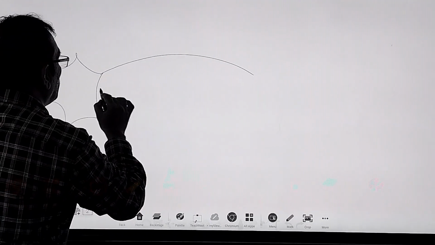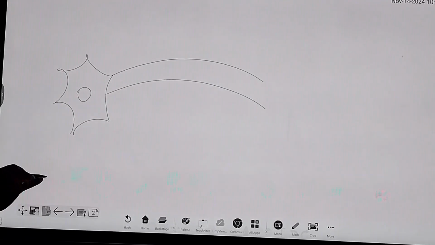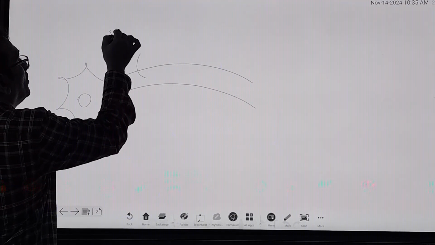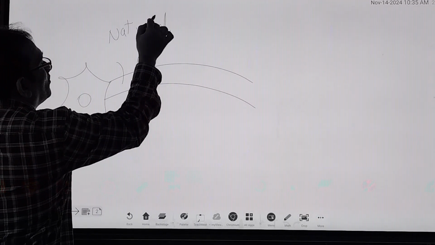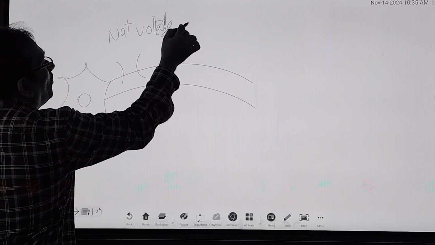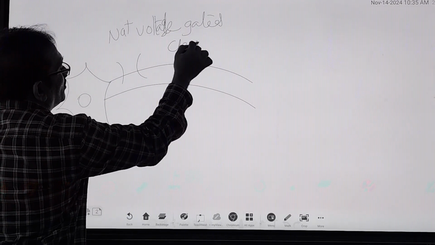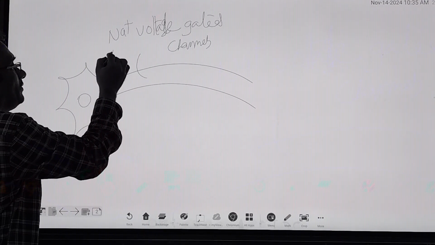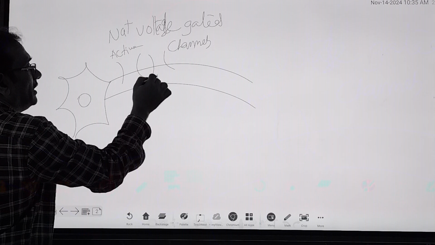On an axolemma, along with the sodium potassium leakage channels, there are sodium voltage gated channels. Here one is active, another one is inactive.